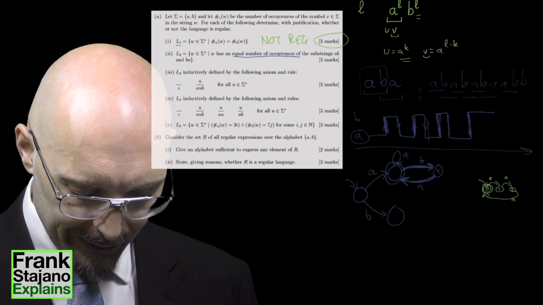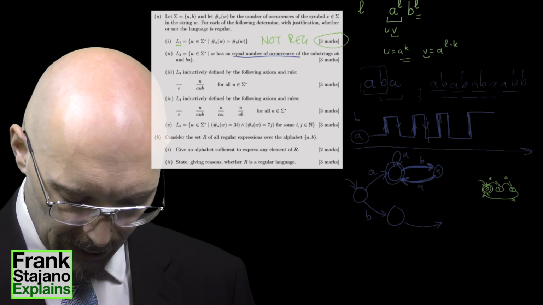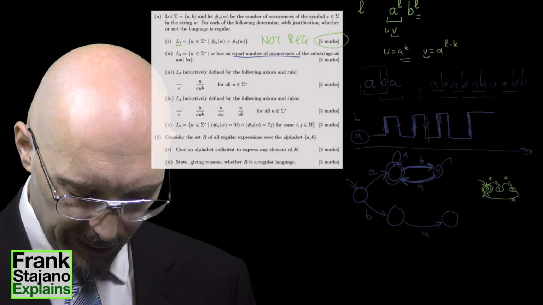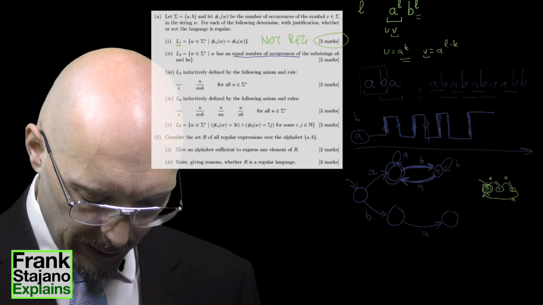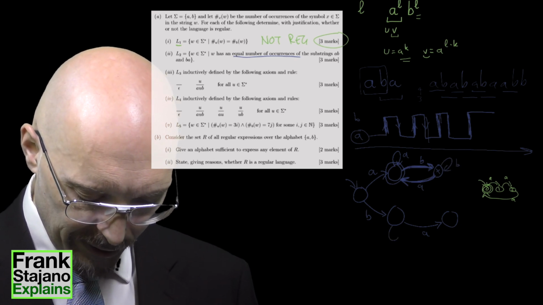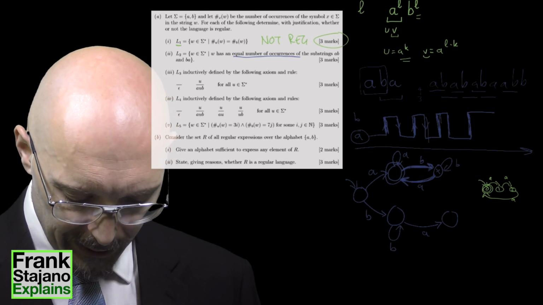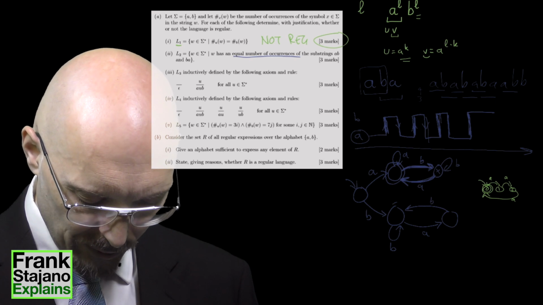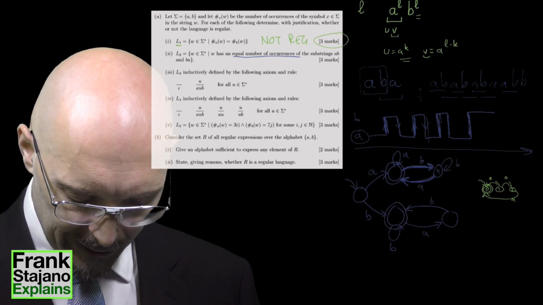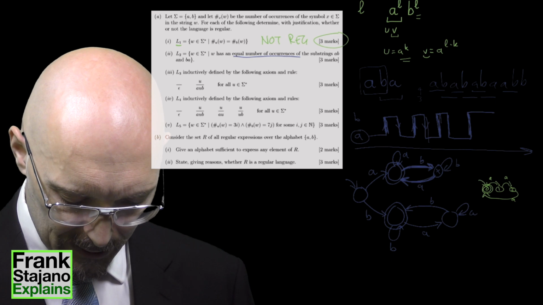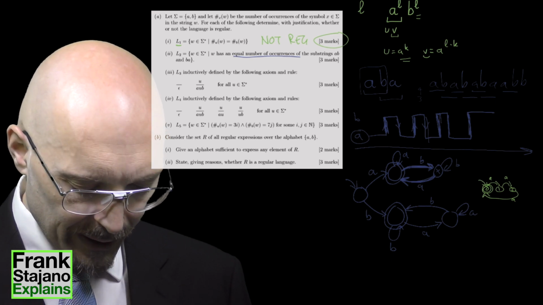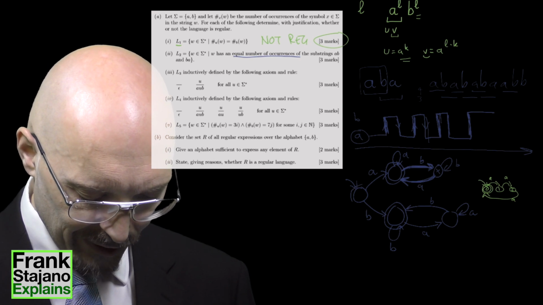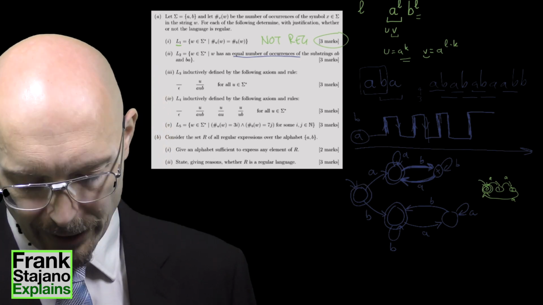And similarly, if I start with a B, I can either have A goes here, so this is A, and BA stay here. If I get more Bs, I stay here. But if I get an A, I go into this state, and if I get a B, I go back into this state, and then this one's accepting. And if I get any more A's, I stay here. And actually, if I start here and I don't get anything, then this is also accepting, because I have the same number of ABs as BAs, which is none.